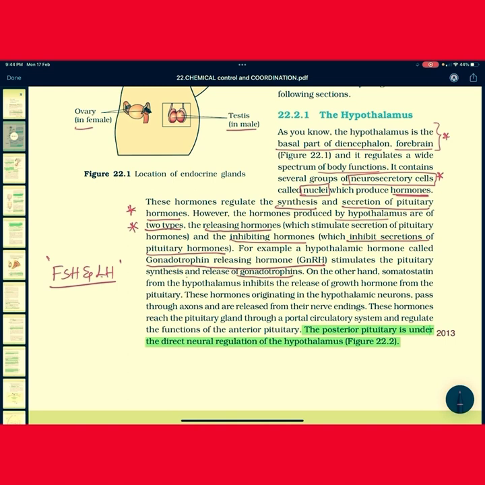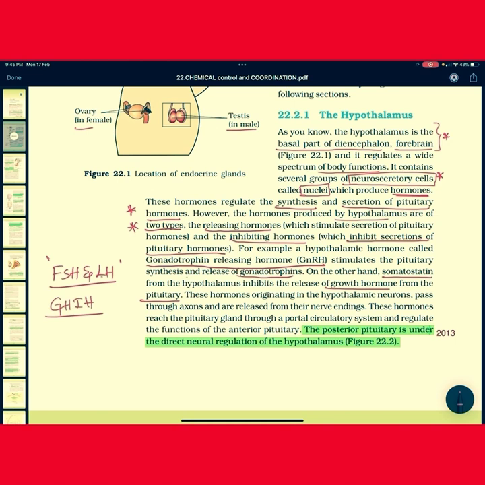Got an idea children? So the hypothalamus has command over the anterior pituitary. For anterior pituitary hormones to be synthesized and released, there is a need of the hypothalamus. Alright, so this is what you have to remember. And on the other hand, somatostatin. Somatostatin can also be called growth hormone inhibitory hormone. The somatostatin of the hypothalamus inhibits the release of growth hormone from the anterior pituitary gland. Got it?